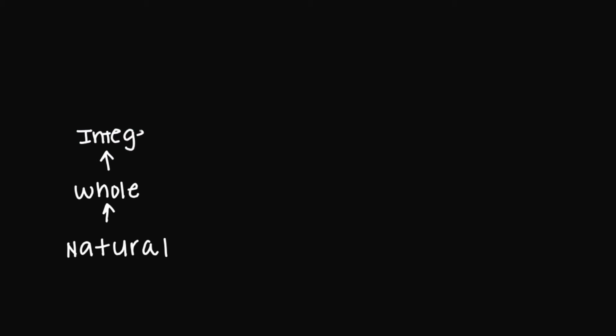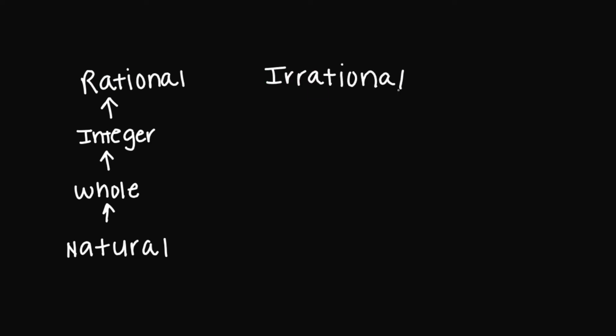Today we'll be going over examples when it comes to classifying numbers and types of numbers. Always remember when you are classifying your numbers that if it is a natural number, then it's a whole number. If it's a whole number, it's an integer. If your number is an integer, it is also a rational number. And then we have our irrational here on the side. Then always remember that all these numbers are real numbers.